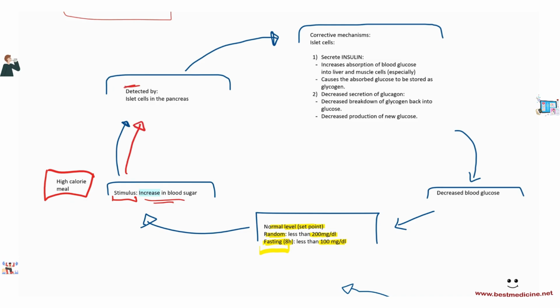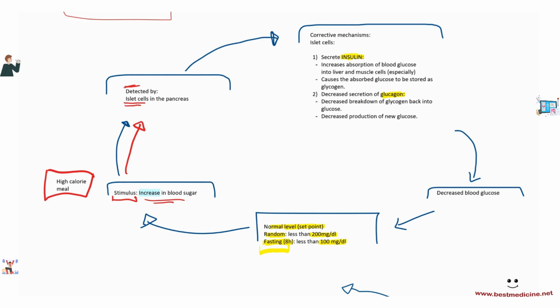The receptors for blood glucose are actually present in the pancreas. The pancreas contains groups of cells called the islet cells. The islet cells are able to detect the sudden increase in blood glucose. Once they detect that there has been an increase in blood glucose, they start releasing insulin. Okay, they secrete insulin, and that's number one. And number two, they decrease the secretion of glucagon.